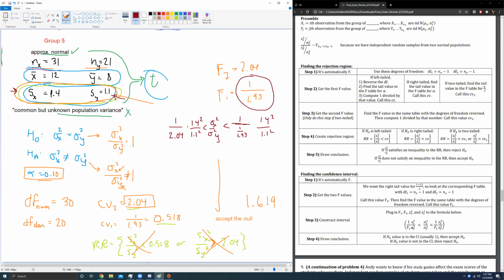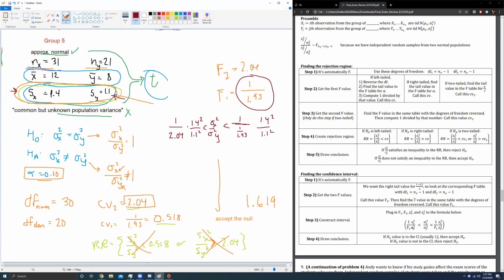Any questions on that? Yes, on your cheat sheet on step 2, when we're finding the F1 value, you didn't put do 1 divided by that, but we do, right? Oh, step 2, oh yeah. Did I screw that up? So you flip the degrees of freedom, like reverse. But I'm supposed to take the reciprocal, aren't I? Whoops. Yes. Just double checking, that needs to be fixed. That is a correction to be made there.